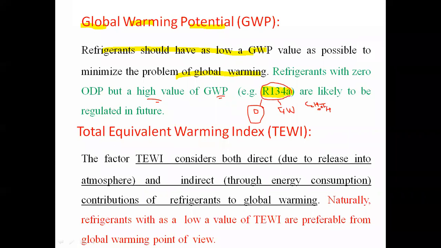So in the coming future, because of the presence of global warming potential in that R134A refrigerant, we have to phase out R134A refrigerant also. So research is being carried out to develop a new refrigerant which will have zero value of ozone depletion potential and a very low value of global warming potential. Are you getting? So this is the term called the global warming potential.